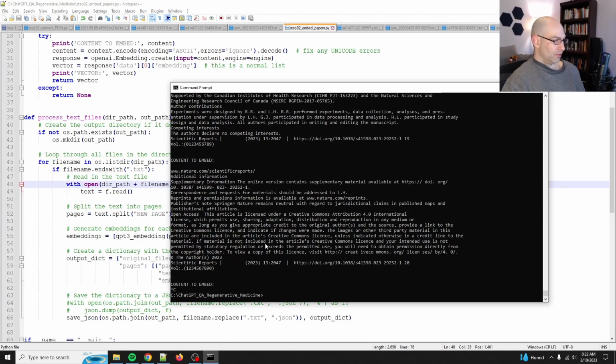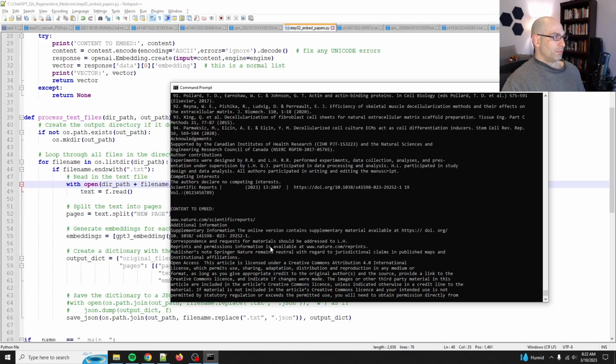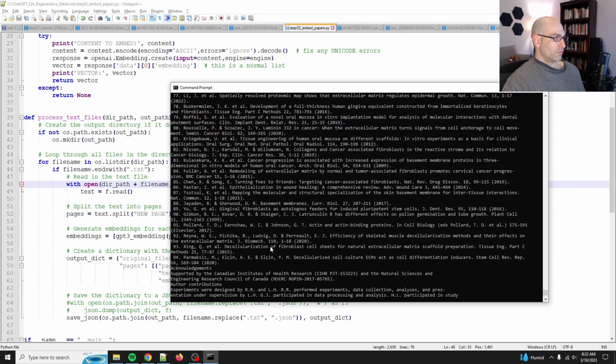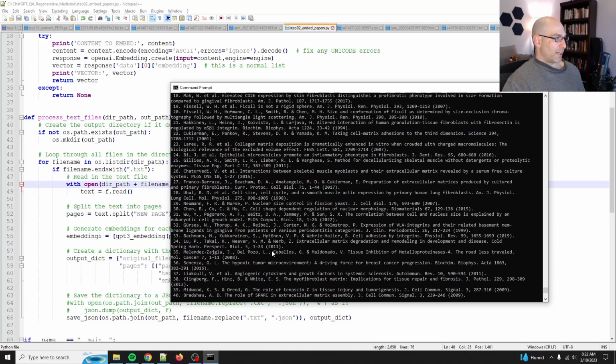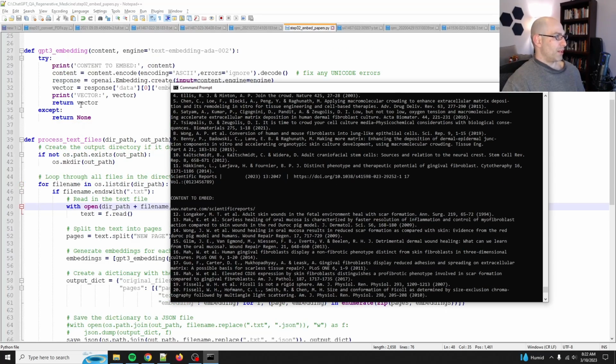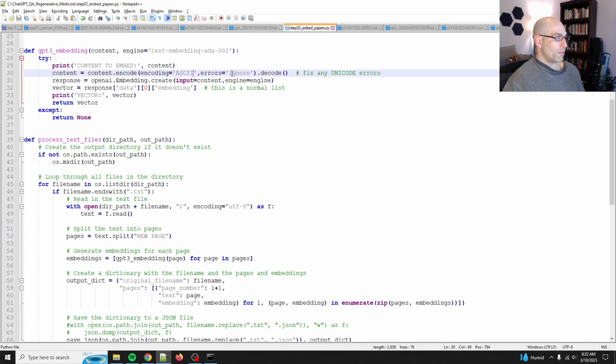It should not go that fast. Okay, so the fact that it's going that fast and it's not outputting the vector means that it's barfing somewhere here. So let's comment this out because it's probably returning none.